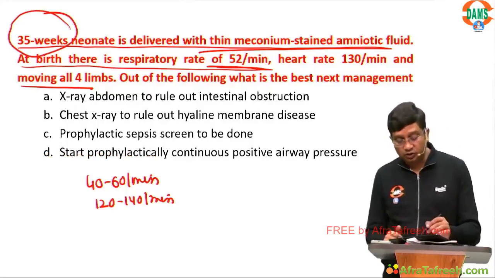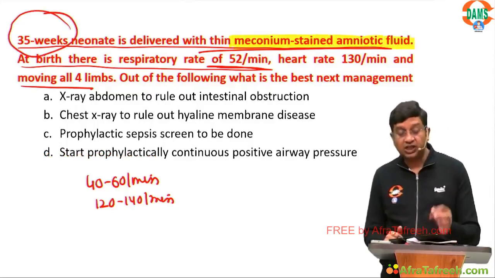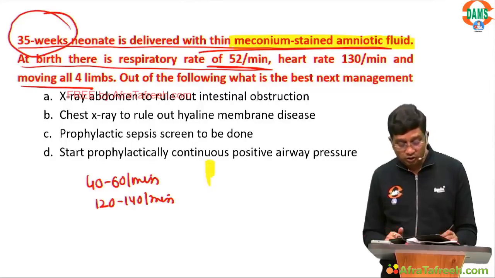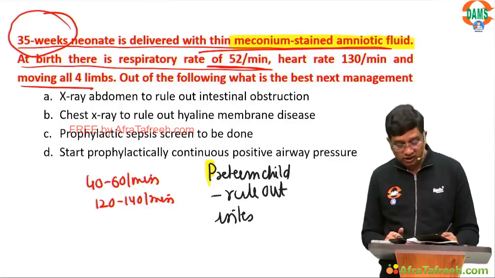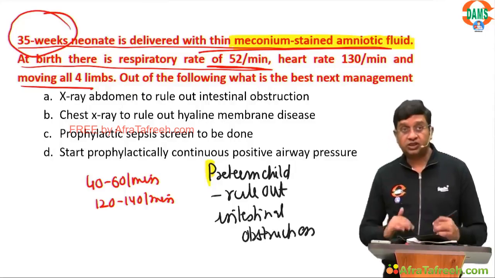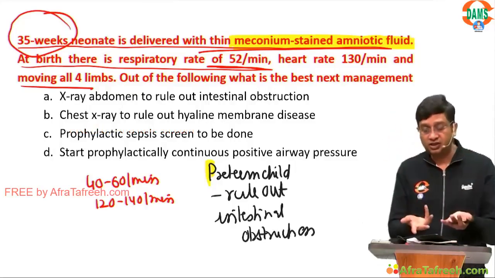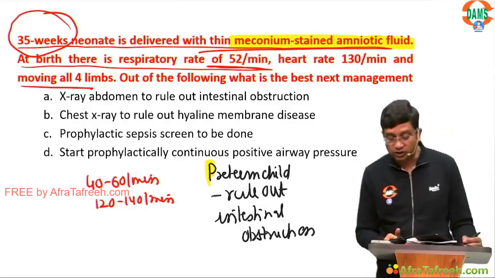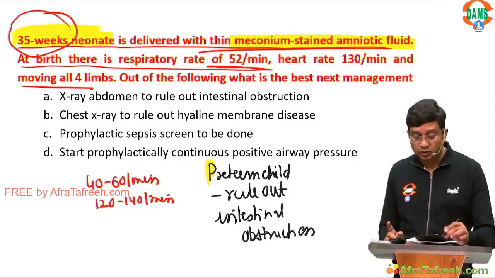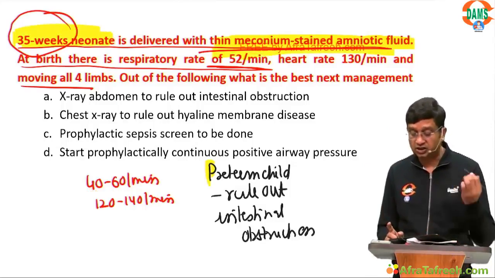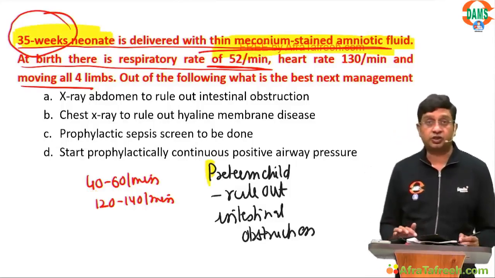Still it is meconium stained. And if it is a preterm child with meconium staining, you should always rule out intestinal obstruction. If there is intestinal obstruction, the meconium will come like this, and that can result in the meconium staining. Students mostly make a mistake. That's why I always teach preterm child meconium staining with no respiratory distress, that is always the intestinal obstruction, right?